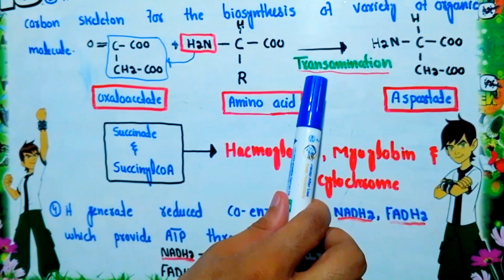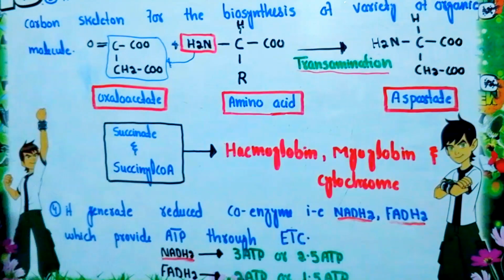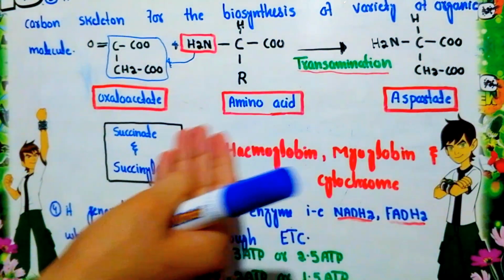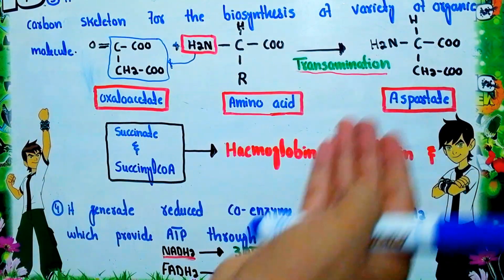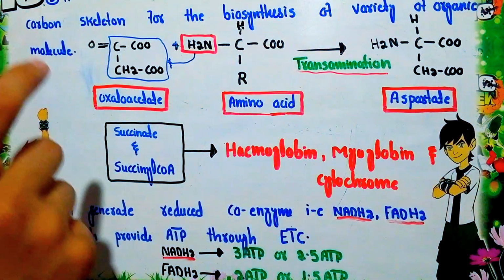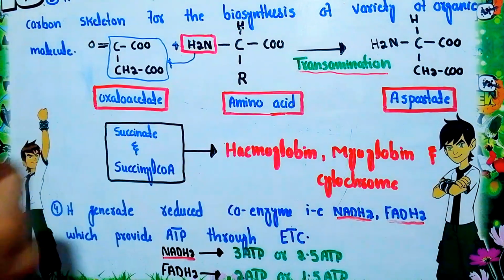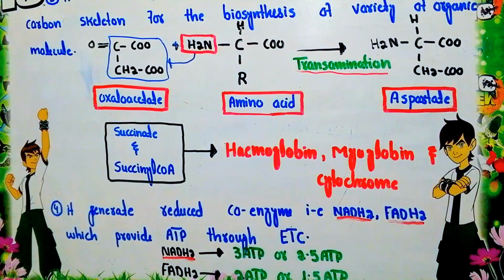Through transamination, the intermediate of the Krebs cycle will convert into a new organic substance. In this case, the example is an amino acid that is mainly from the intermediate of the Krebs cycle. So it is actually the anabolic role of the Krebs cycle. Now look at the other examples.